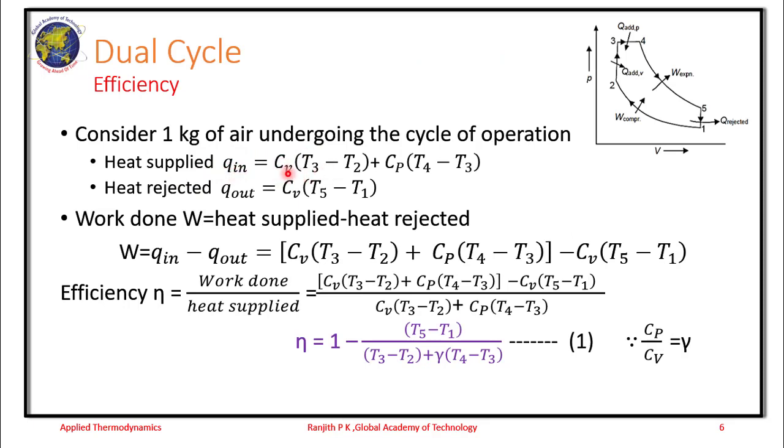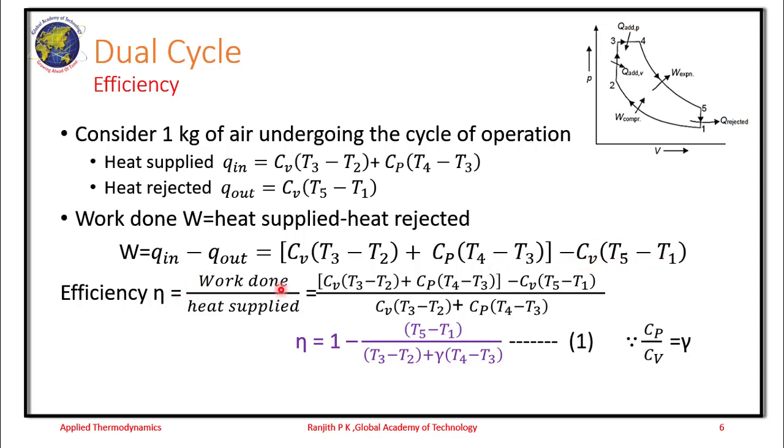When we start deriving the efficiency expression, we consider the heat supplied. It is given as Cv into (T3 minus T2) plus Cp into (T4 minus T3), because heat addition takes place in two processes, process 2 to 3 and process 3 to 4, with heat rejection occurring between 5 to 1, Cv into (T5 minus T1). So we write the net work done in terms of heat supplied and rejected, given as Cv (T3 minus T2) plus Cp (T4 minus T3) minus Cv (T5 minus T1).